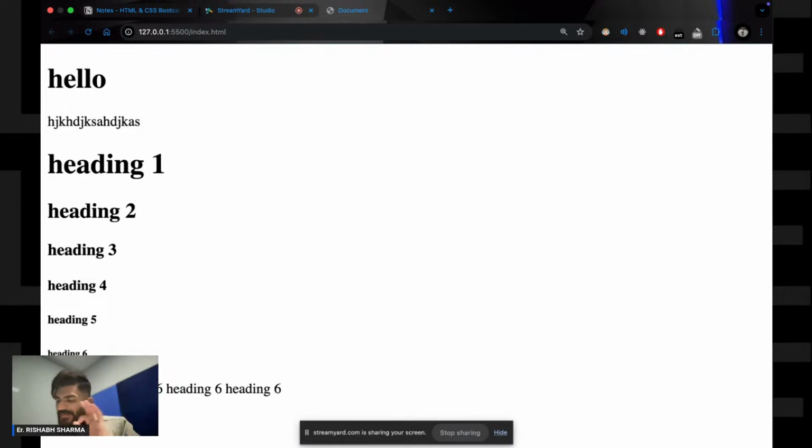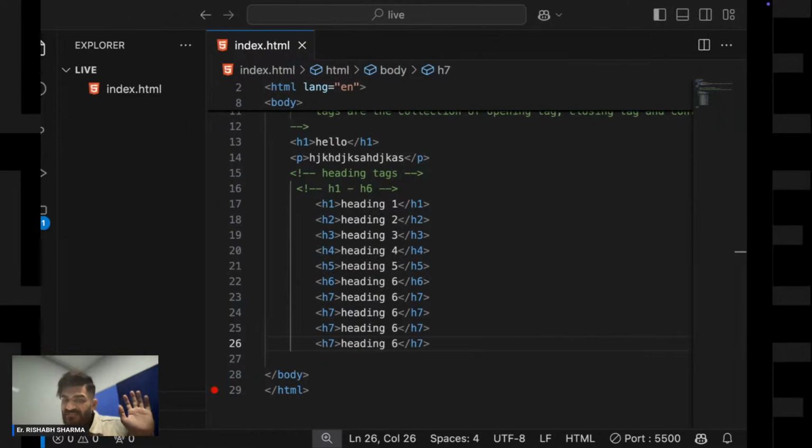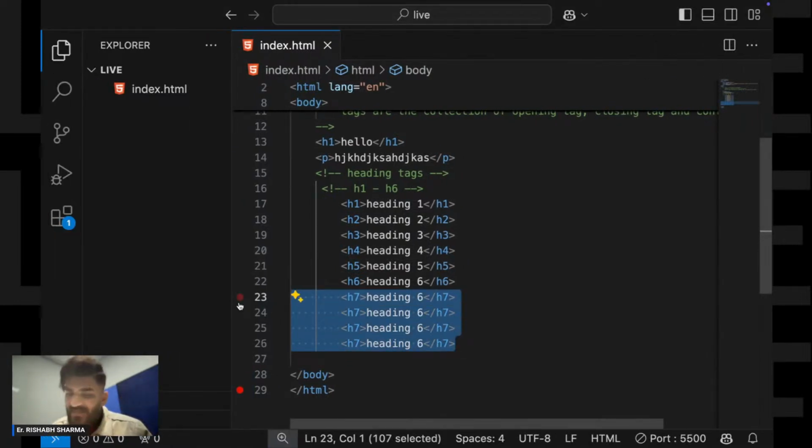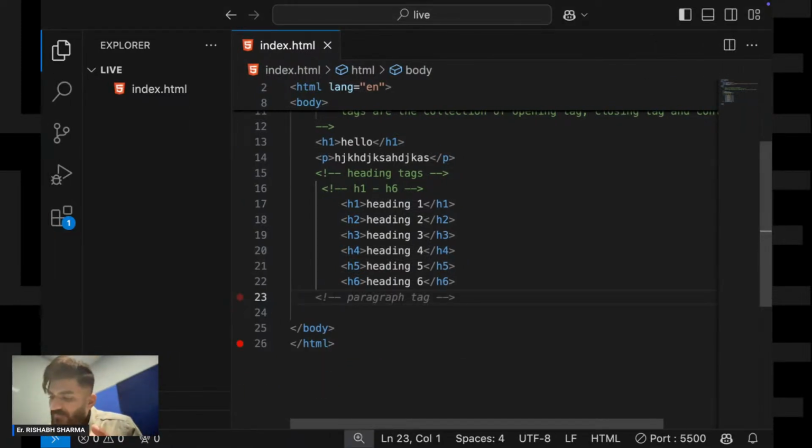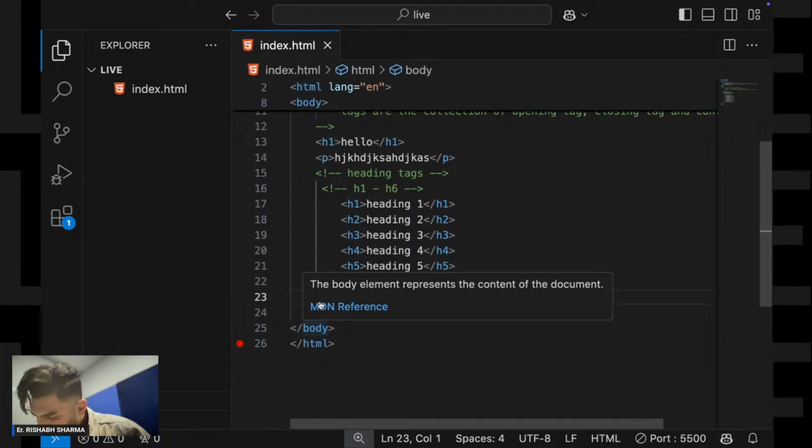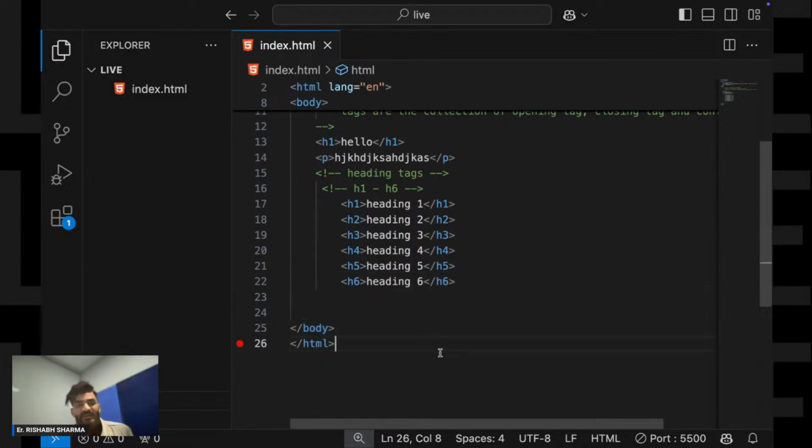That's why I have not used H7, because H7 is not a valid tag. We have only six valid heading tags, that is H1 to H6. So these are the six different types of headings.